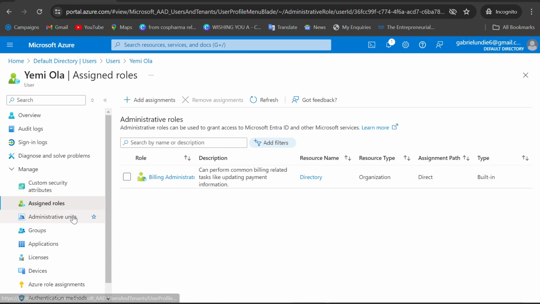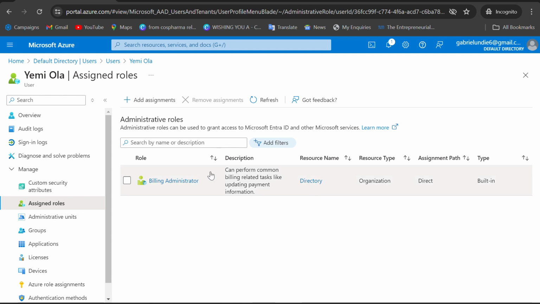All right. Now, assign roles. This is where you see the role assignment. And fortunately, the person has been assigned this role, billing administrator. Okay. And then the resource name is directory. The resource type is organization. Assignment path is direct, and type is built-in role.